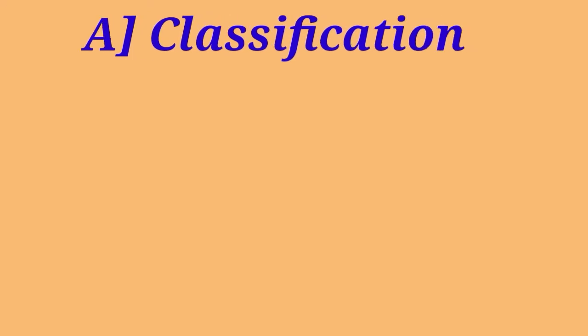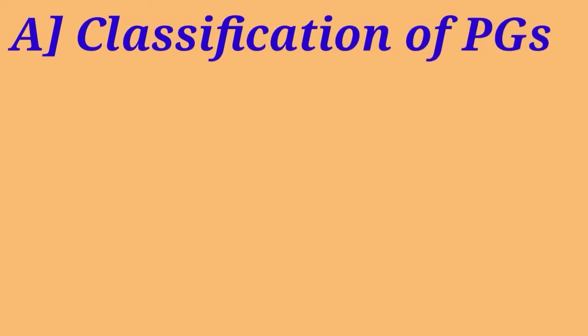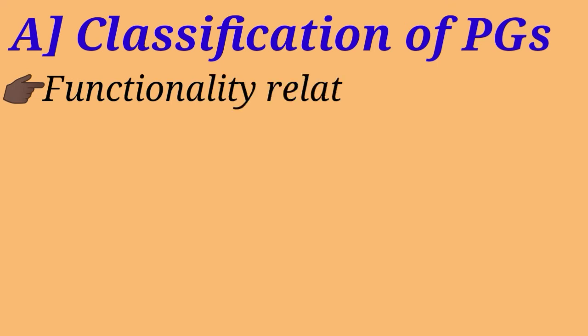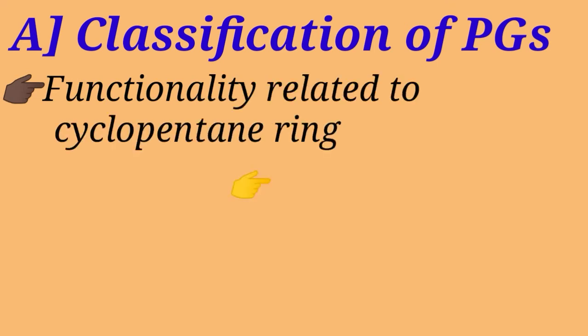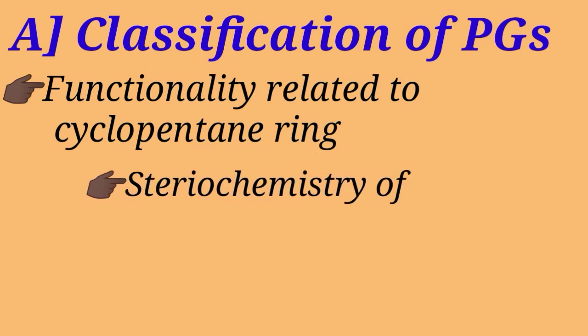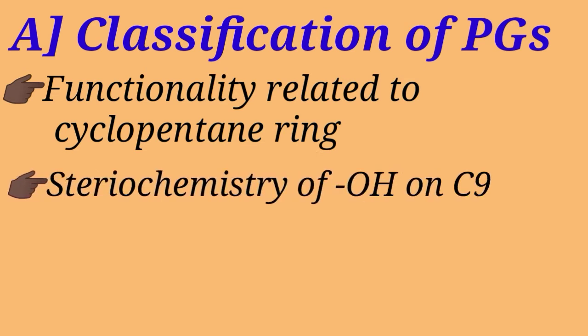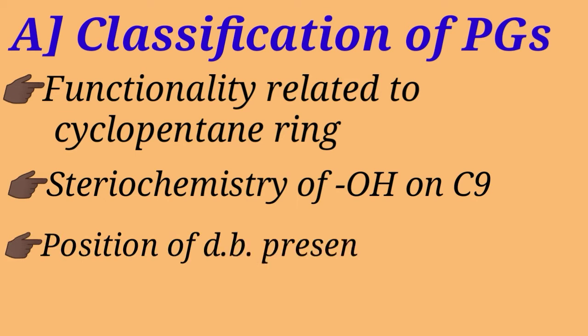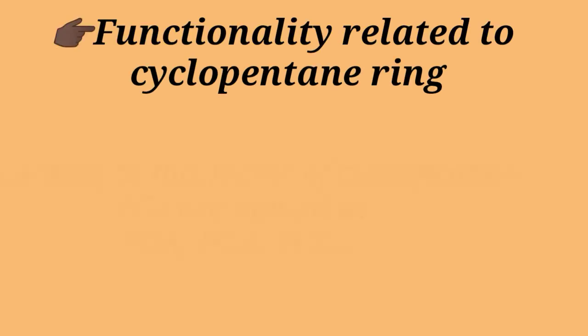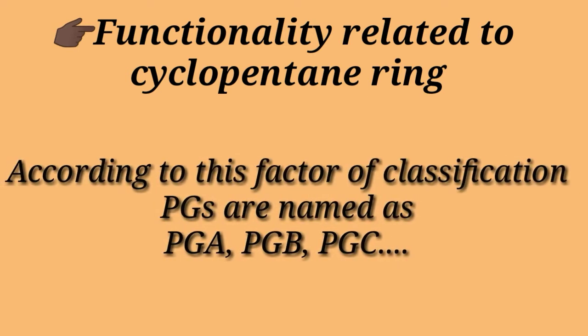Now we shall study the classification of prostaglandins. Prostaglandins are classified based on the following factors, that is, functionality related to the cyclopentane ring, stereochemistry of the hydroxyl group on C9 carbon atom, and position of double bond present in the side chain. So first, we'll go for functionality related to the cyclopentane ring. According to this, prostaglandins are named as PGA, PGB, PGC, and so on.